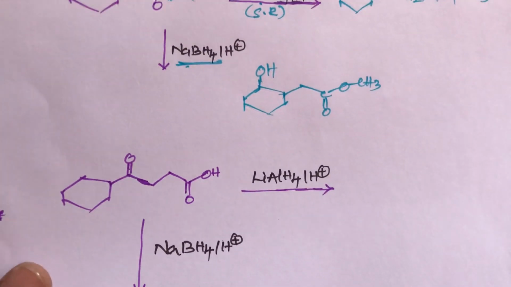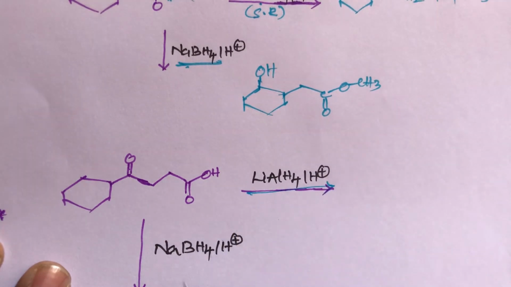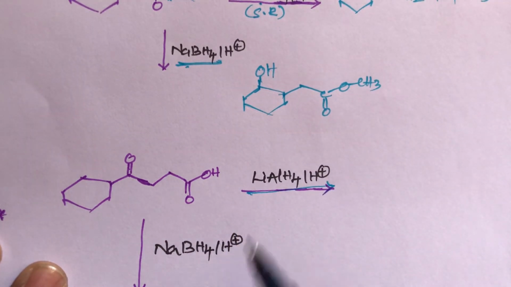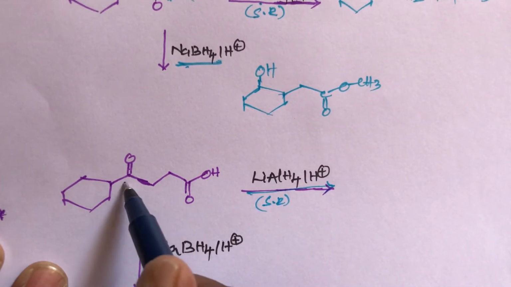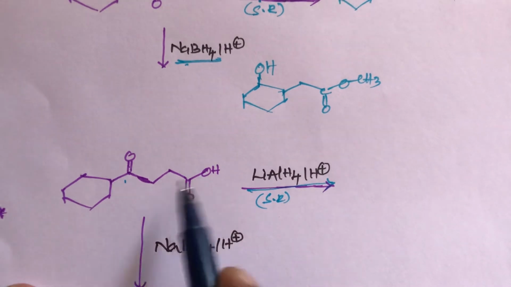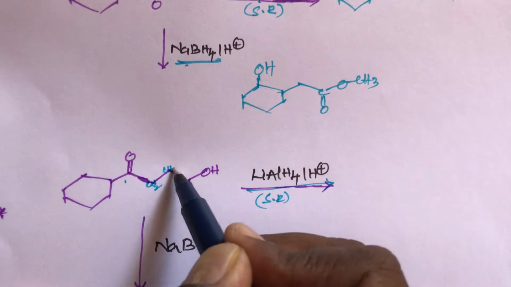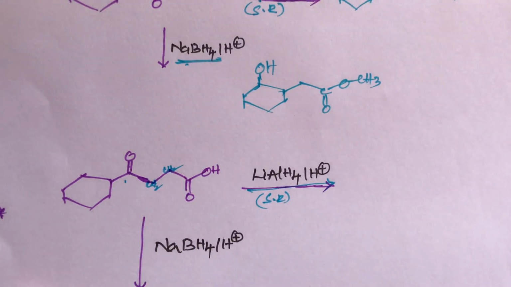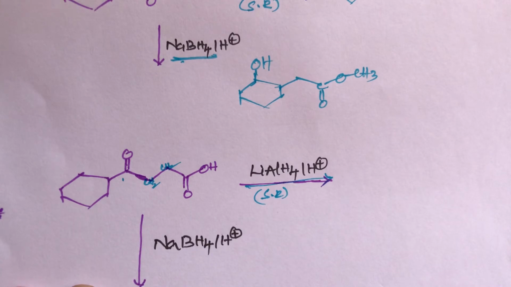Now next example, students. This compound reacts with lithium aluminum hydride and sodium borohydride. This lithium aluminum hydride is a strong reducer. One keto group is there, one acid group is there. It is also very important. So this is CH3 CO CH2, then CH2 COOH. So lithium aluminum hydride can reduce aldehydes, ketones, acid derivatives, everything.